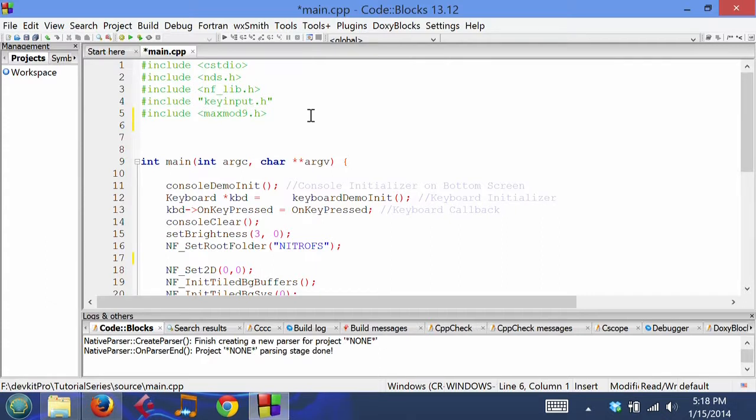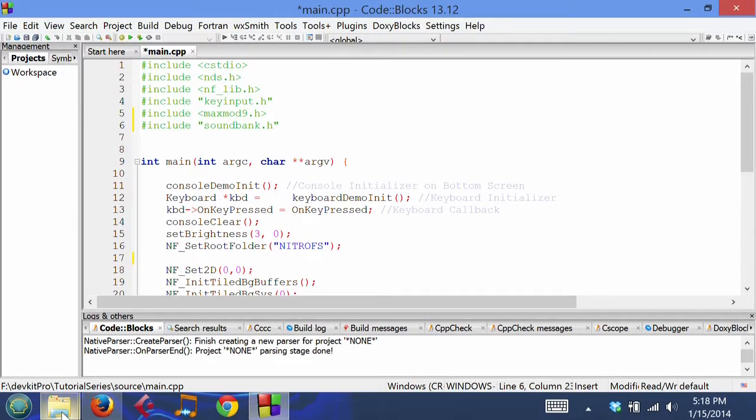So we also want to include that header file that we made, the soundbank.h. You guys should know what header files are right now. In this case it was just a bunch of defines.